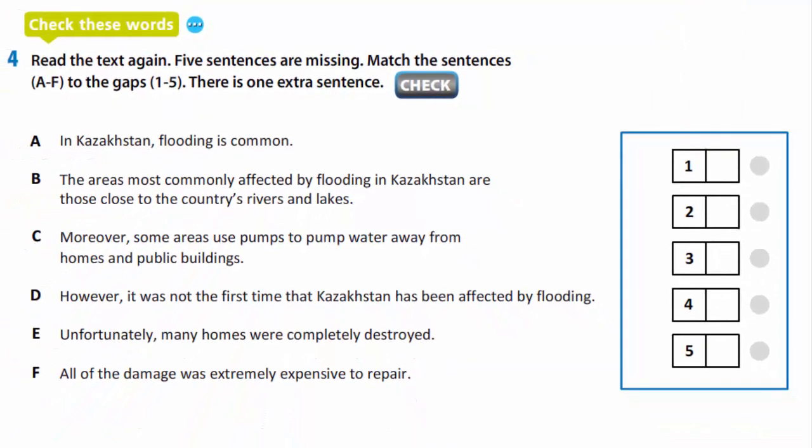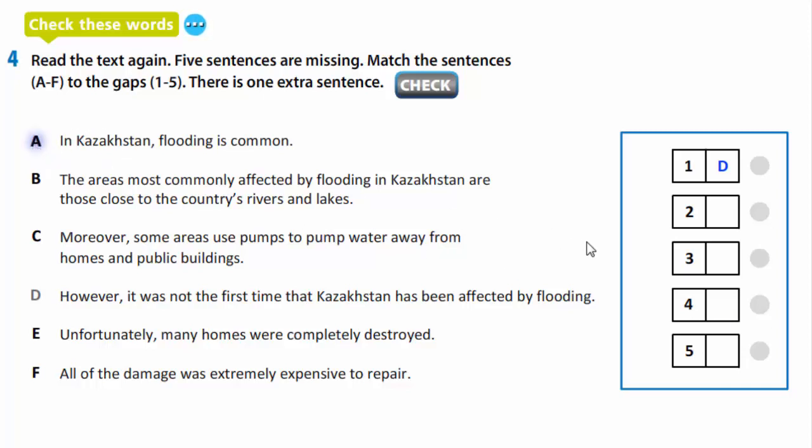And exercise 4. You are to read the text again. 5 sentences are missing. Match the sentences to the gaps. And be attentive, there is 1 extra sentence. Let's check. Number 1. It's D. However, it was not the first time that Kazakhstan has been affected by flooding.